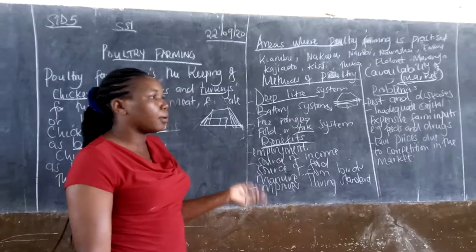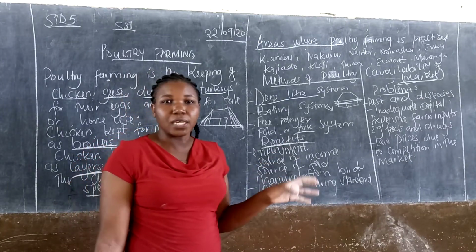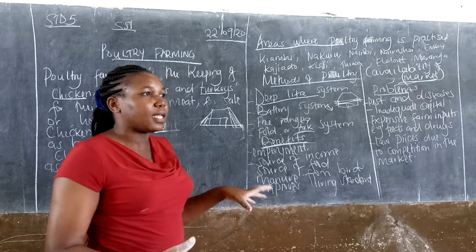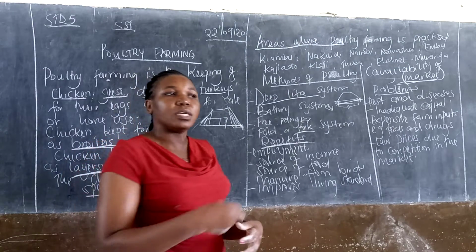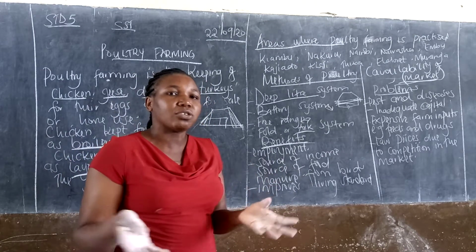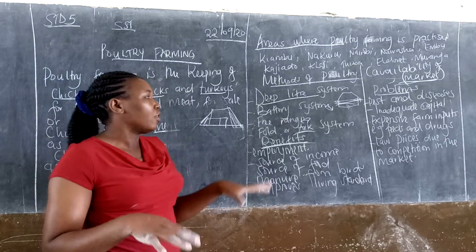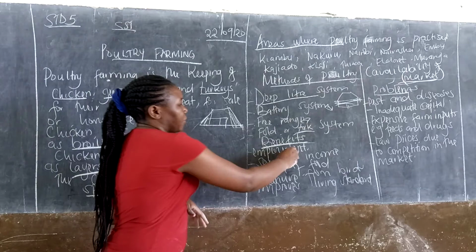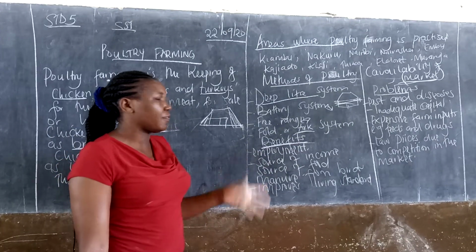We have employment, that is one. Most people are employed in the factories. After the layers have laid eggs, some of these eggs are always taken and hatched into chicks. So those factories employ a lot of people, and it creates employment for them. That is one benefit of poultry farming.